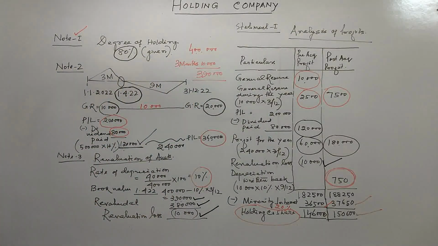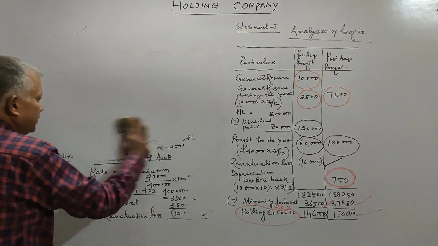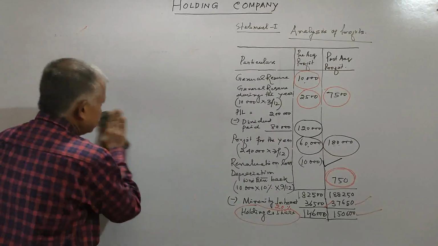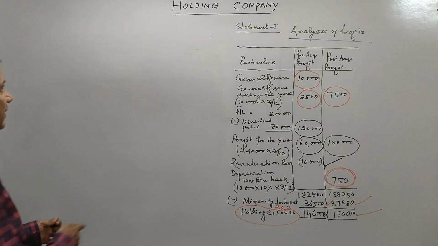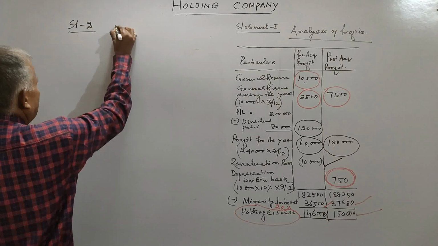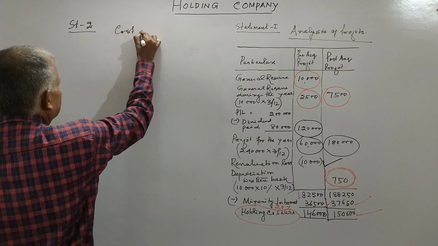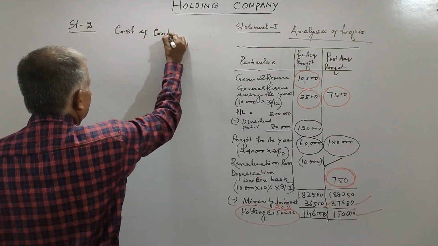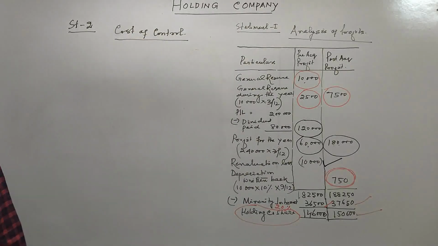So friends, we know statement 1, that is your analysis of profit. Let us come to minority interest. This is the second statement we generally prepare. This is statement number 2, your minority and cost of control. We shall first find out cost of control. It may be goodwill or it may be capital reserve.